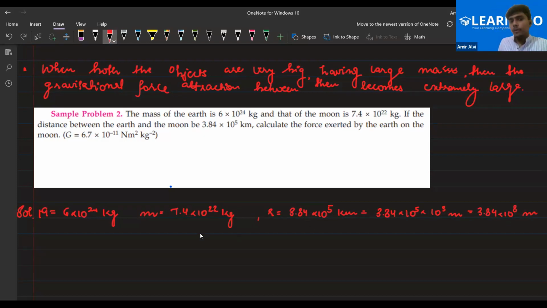We have to find the force, with G equal to 6.7 into 10 to the power minus 11. Sometimes in the question it is given as 6.7 and sometimes as 6.67, so you can take either value. If the question says to use a specific value, you have to use specifically that value. Apart from that, you could use both 6.67 and 6.7. And this is in Newton meter square per kg square.